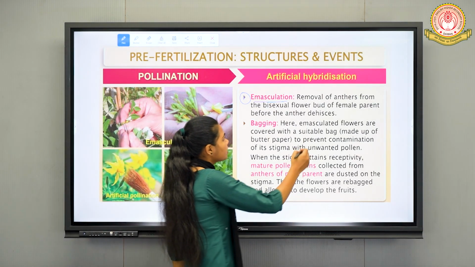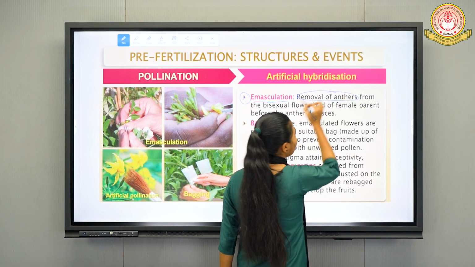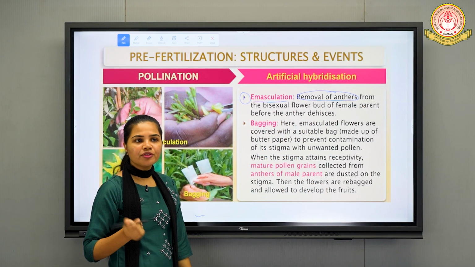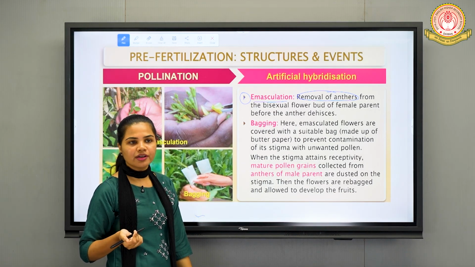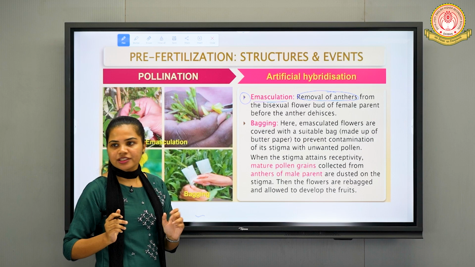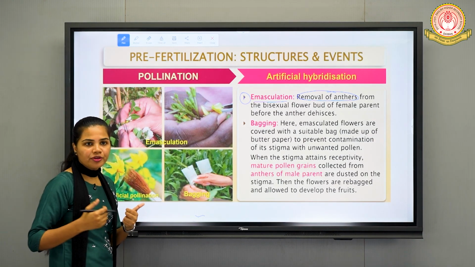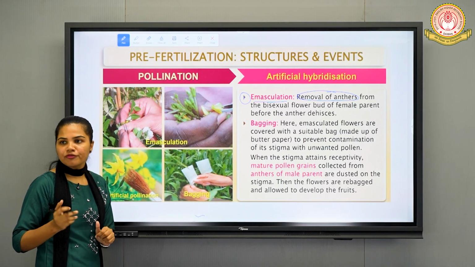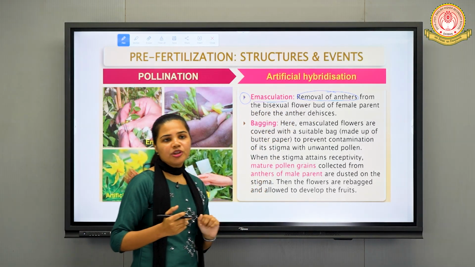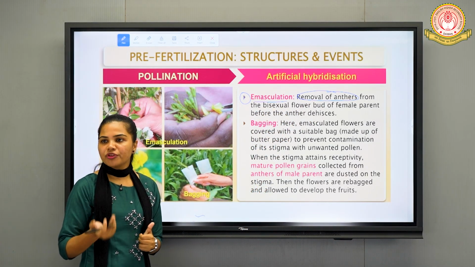Emasculation is a process in which there is removal of anthers. Obviously the anther is a part of the male reproductive organ of a flower, that is the stamen. Anther and filament are two parts of this stamen. So from a flower we are removing the anthers.